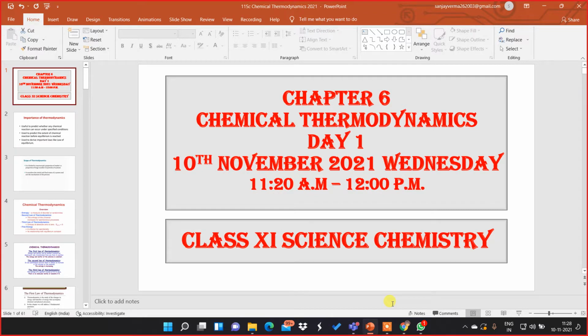Particularly for any possible chemical systems. Now, remember in this chapter, primarily we have to keep in mind three simple and empirically derived laws of nature, popularly known as the laws of thermodynamics. We will be talking about the first law of thermodynamics, which deals with the conservation of energy, while the second law prevents the transfer of heat from a body at lower temperature to a body at higher temperature.